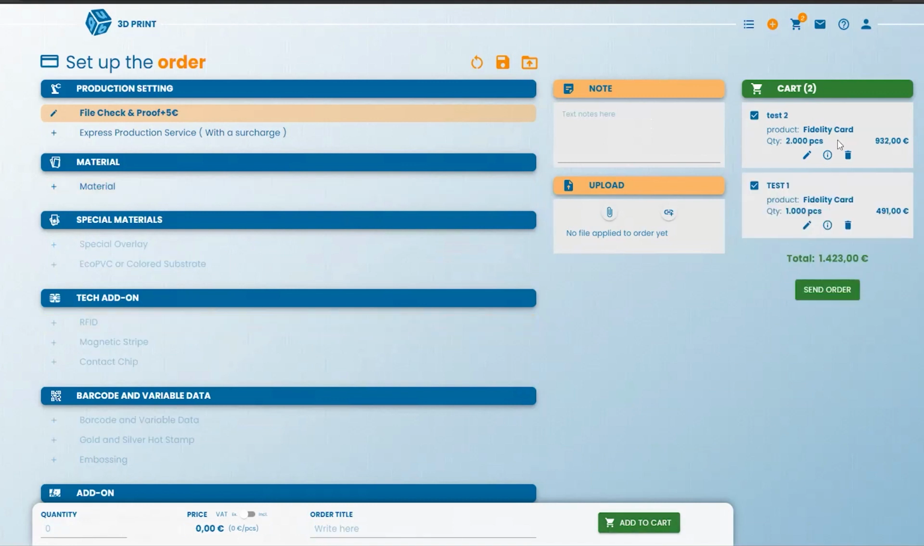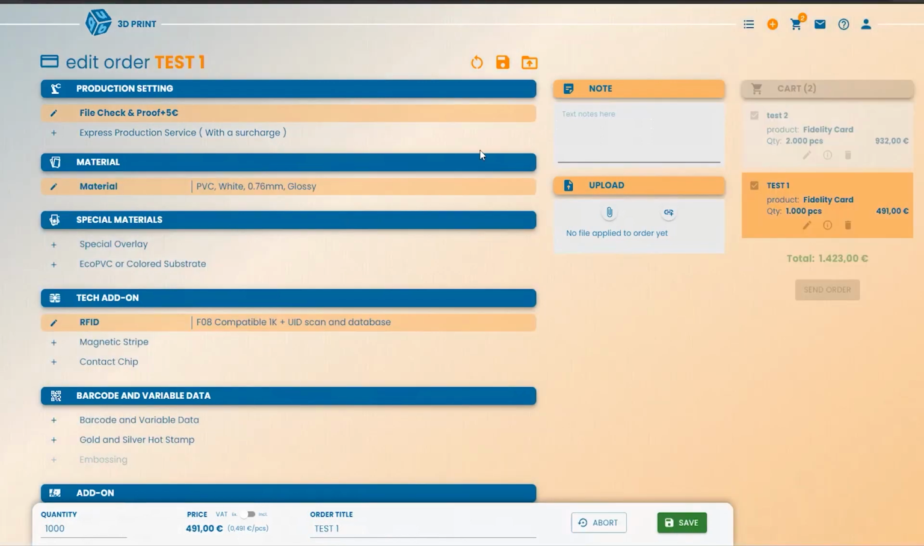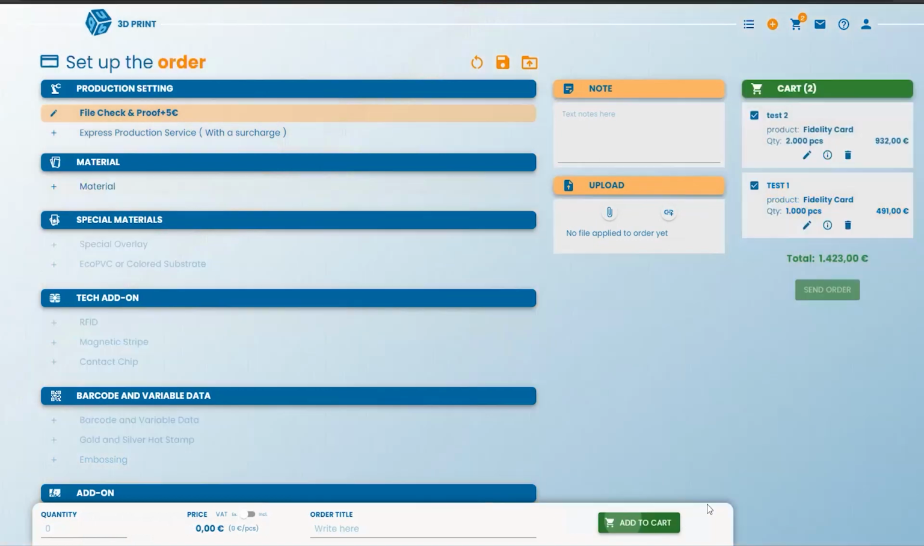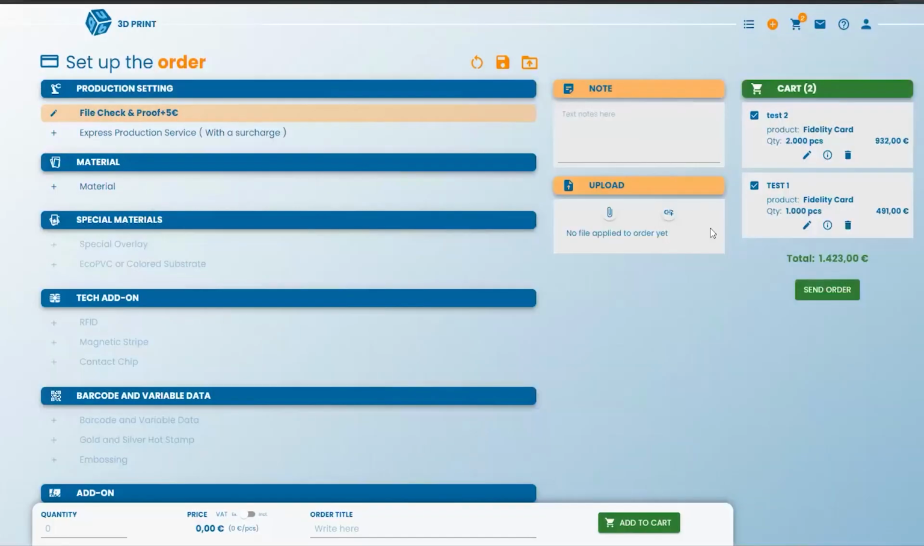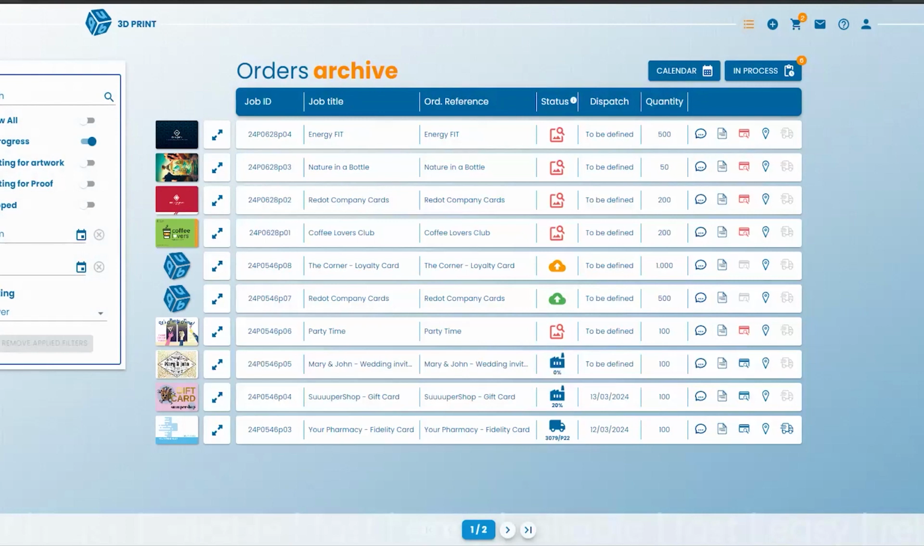Add to cart. As you can see, I have card number 1 and card number 2, and I can send the order. If I want to modify my order because I forgot something or I have to modify something, I can click directly on here. And as you can see, the page changes and it becomes orange. So you can edit your order, do your modifications, and then go back, click on save, and send the order if everything is okay. And then you have to select the address, etc.